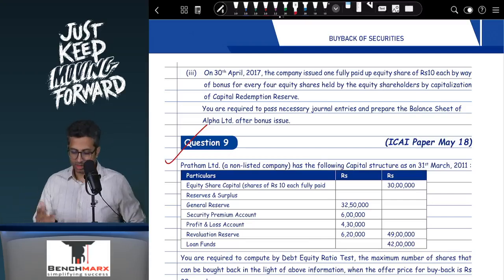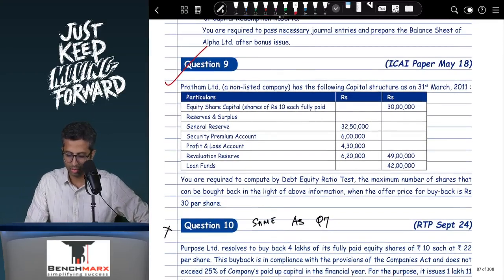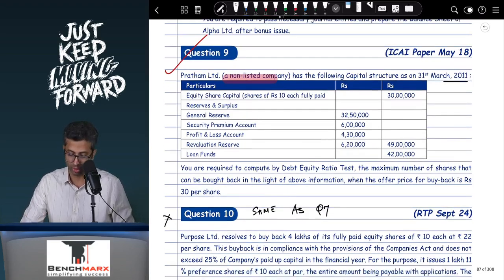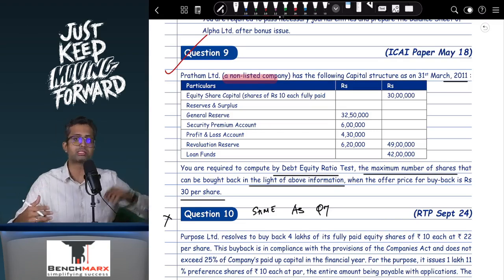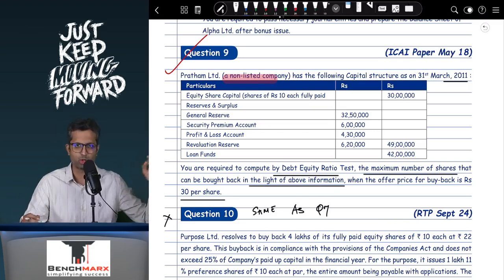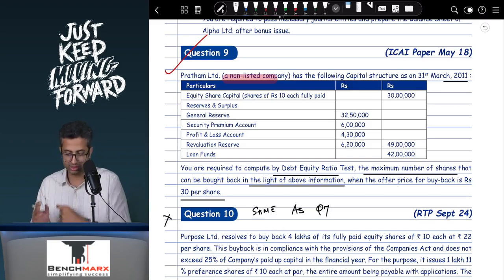So let us try this. Pratham Limited, which is a non-listed company, has the following capital structure as on 31st March 11. So you have been given share capital and reserves, and then there are loan funds worth 42 lakhs. You are required to compute the debt to equity ratio and the maximum number of shares that can be bought back in light of the above information when the offer price for buyback is rupees 30 per share. In this question, they have not asked you to check for the other conditions like the shares outstanding or the resources test, only focusing on the debt to equity test. So over here, what are the steps that you should follow?